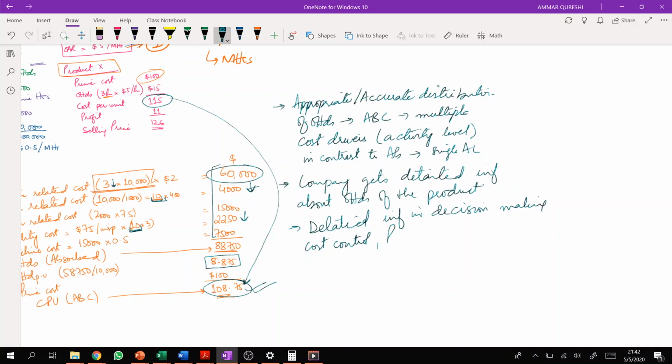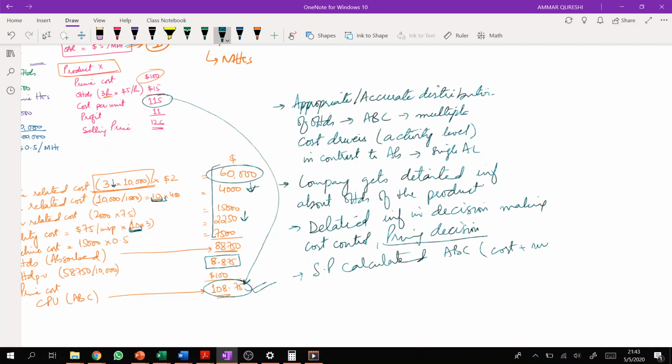And you can also use it for pricing decisions, or you can write pricing decision as a separate point. Selling price calculated under activity based costing, if the company is using cost plus markup basis.